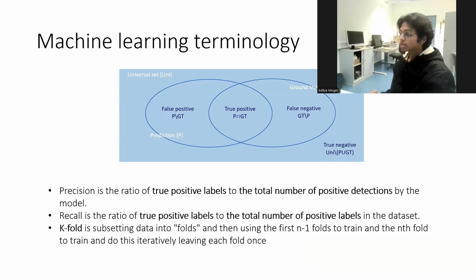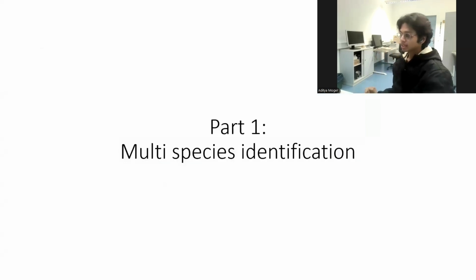We train these KNN models on four folds. This basically means that we section the data into four parts, train the model on three of them, and test it on the fourth part of the data. We iteratively do this for all the four folds that we have generated. All the results in the future slides are results after averaging the scores across all the iterations of the four folds. Time for some results.